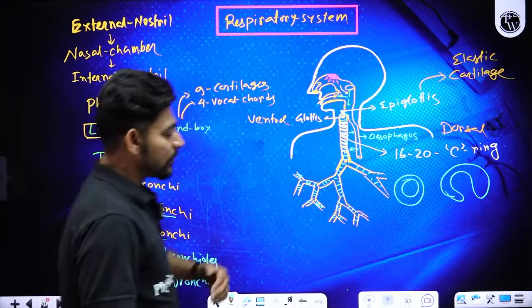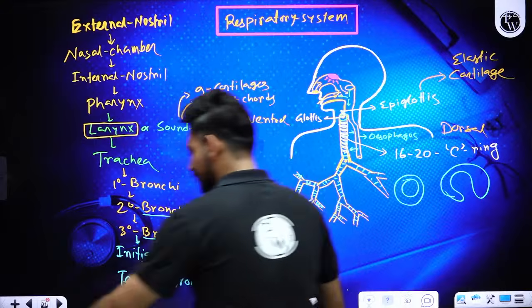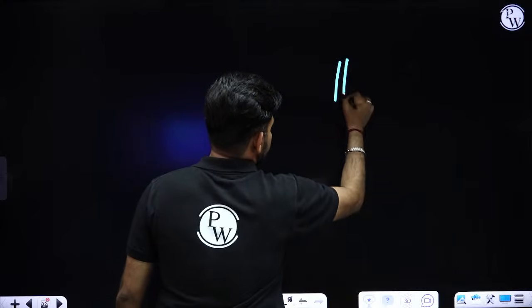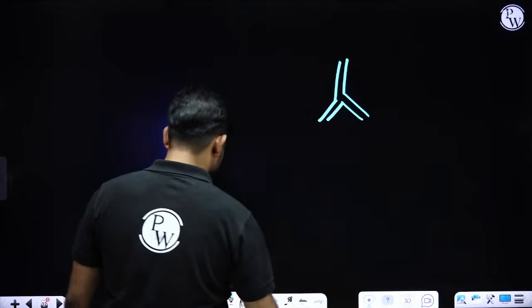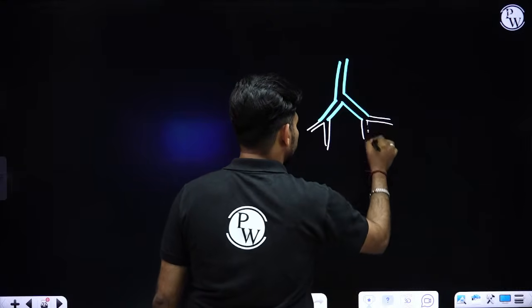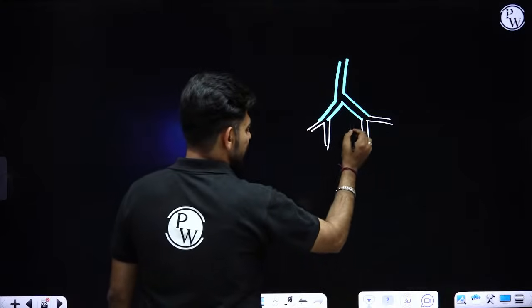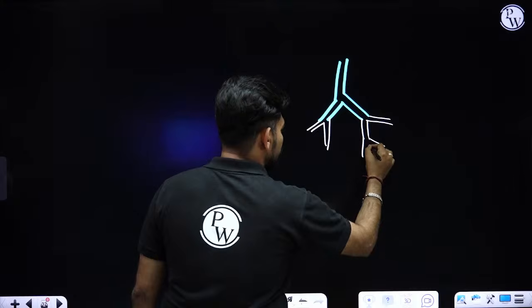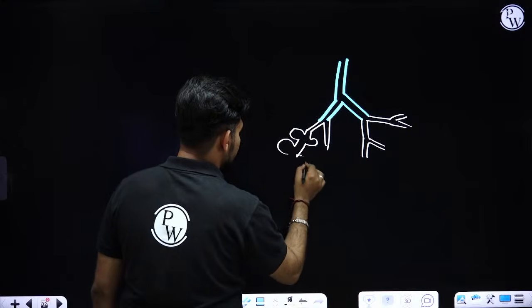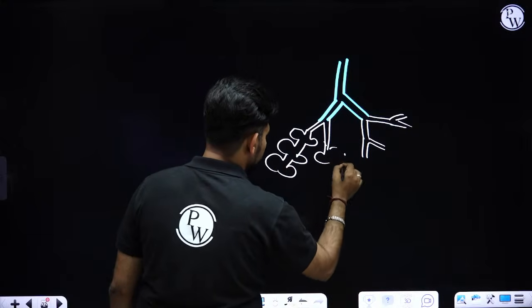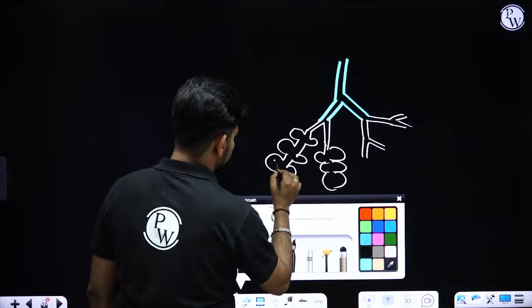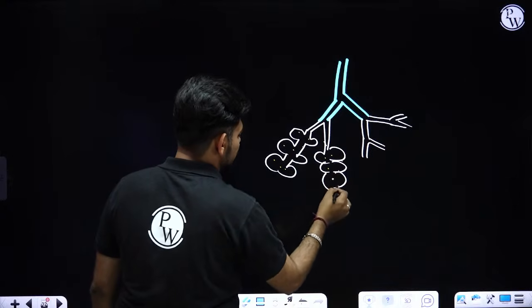Okay. Now what comes after terminal bronchioles? The terminal bronchioles will become narrowed down and will form respiratory bronchioles, then alveolar ducts, alveolar sacs, and ultimately alveoli, and inside the alveoli gaseous exchange takes place, the major site of gaseous exchange.